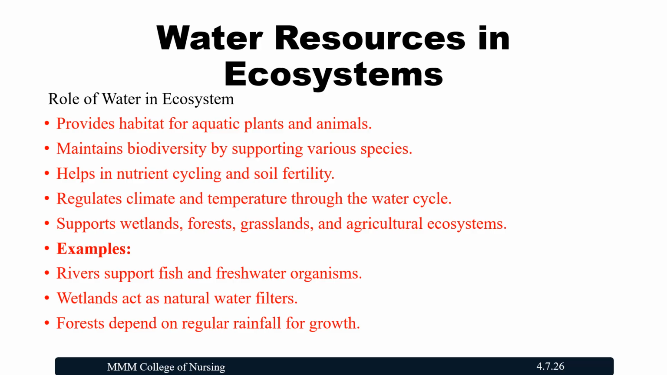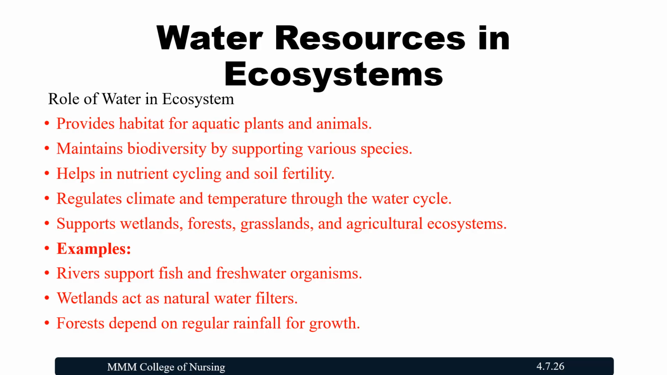Water resources in the ecosystem. Role of water in the ecosystem. See, 71% of the world is surrounded by water. Think about the importance of water resources in maintaining biodiversity and the ecosystem. It provides habitat for aquatic plants and animals. It maintains biodiversity by supporting various species, helps in nutrient cycling and soil fertility, and regulates climate and temperature through the water cycle. It supports wetland, forest, grassland, and agricultural ecosystems.